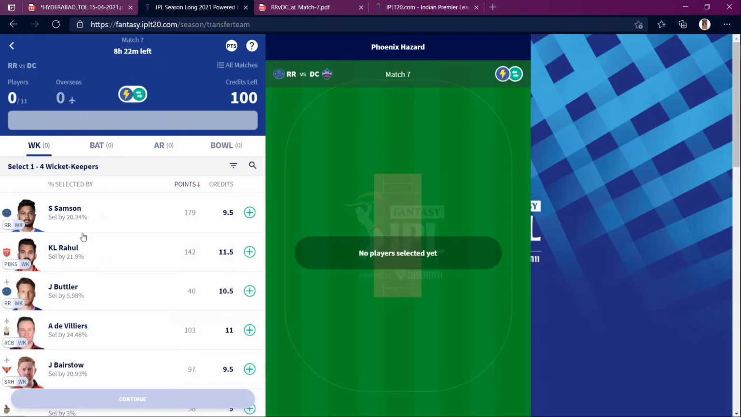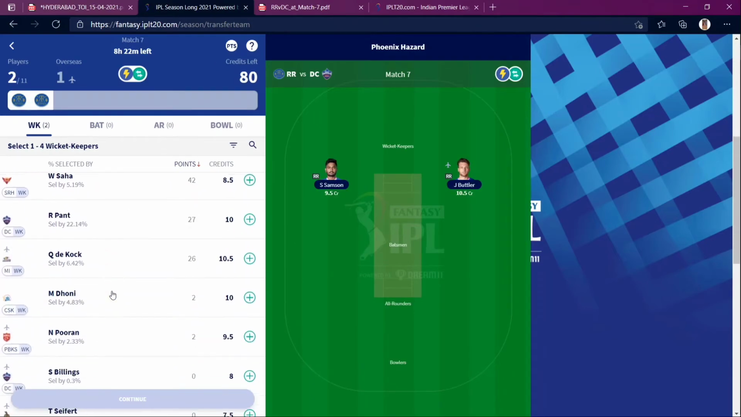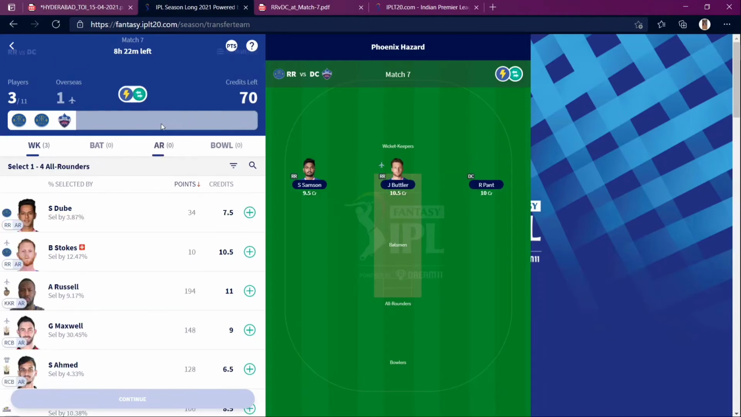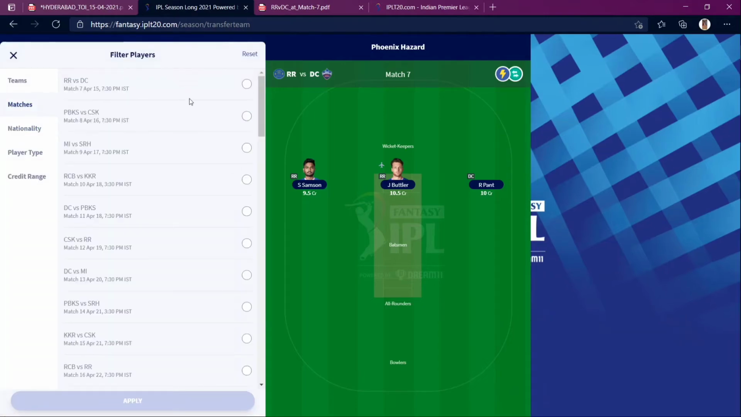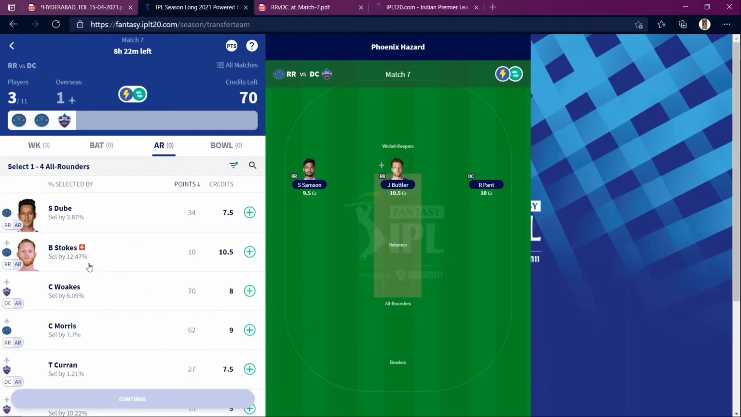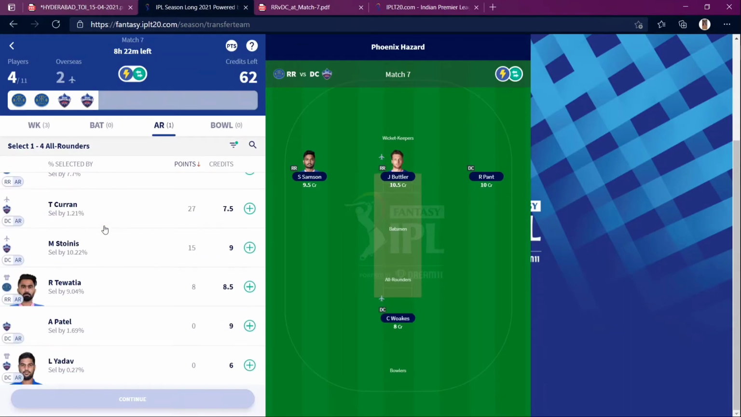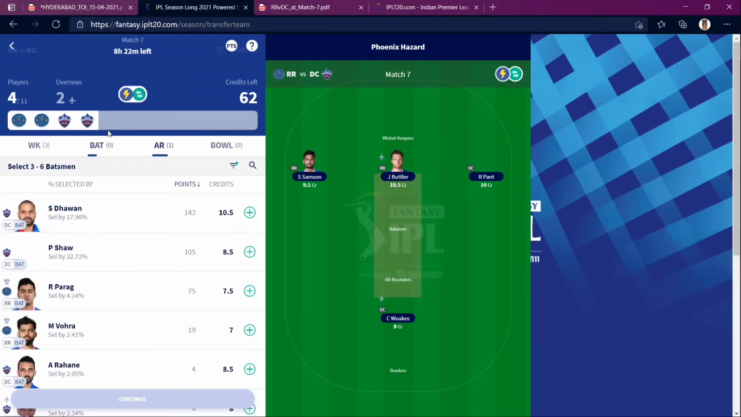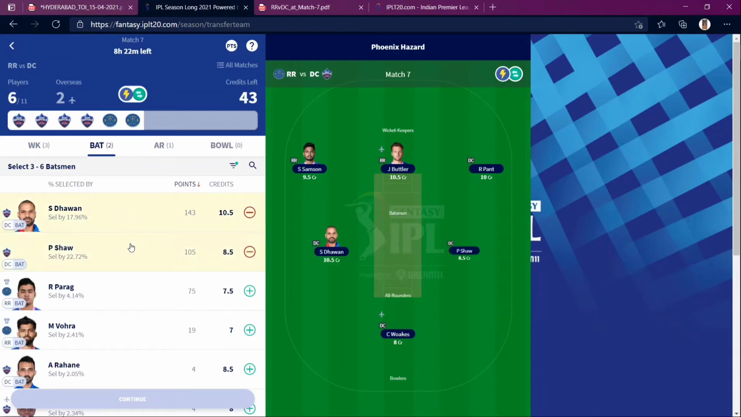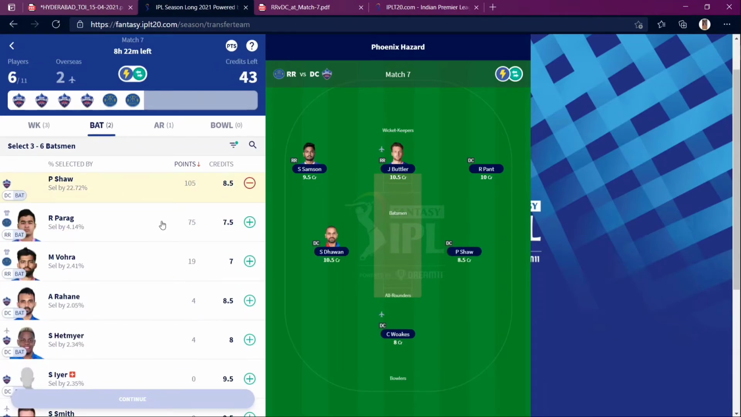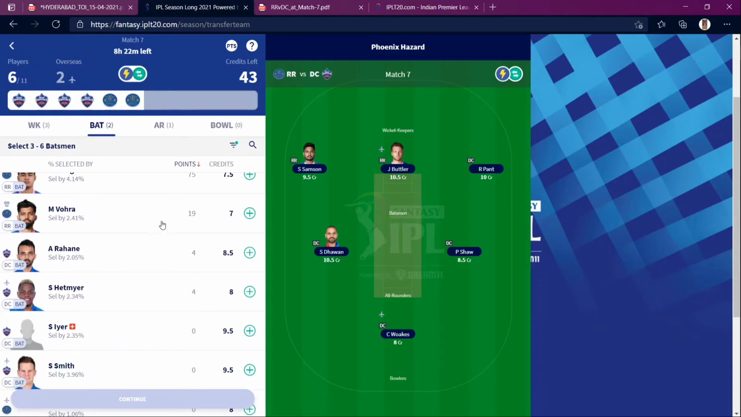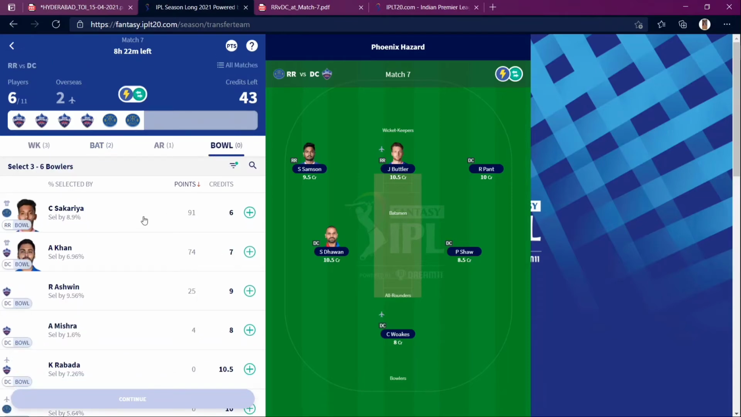Now I'll be having in wicket keepers KL Rahul, Josh Butler, and Rishabh Pant. So this is my choice. And now in here I will be having, okay, let's just select this match. Okay, so I'll be having Woakes. You can do this after lineup, but I'm not having some kind of time, so I'll be doing it now. Riyan Parag is also a great option, so you can also have him.